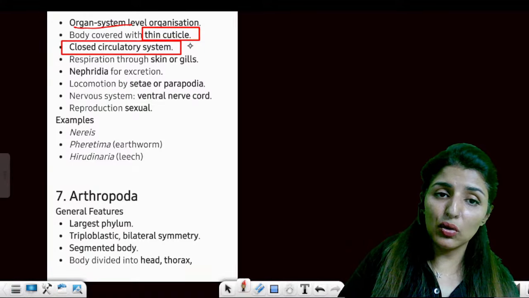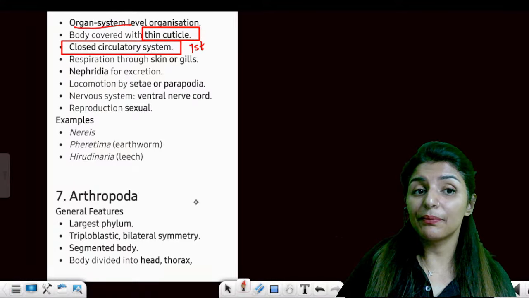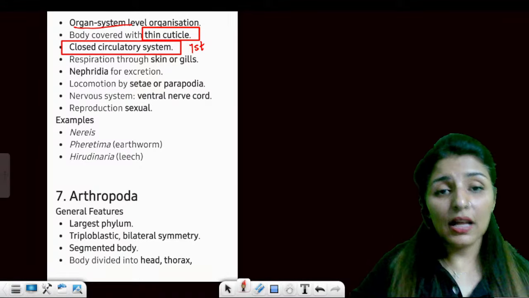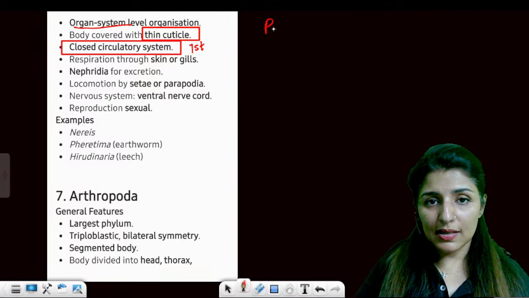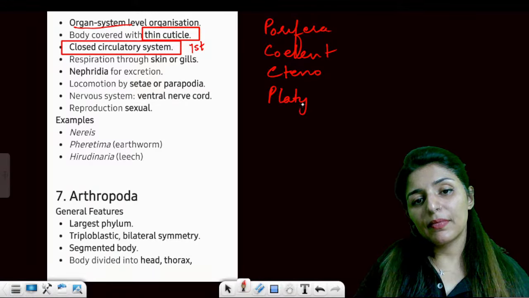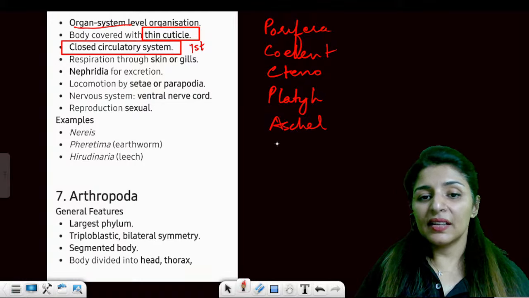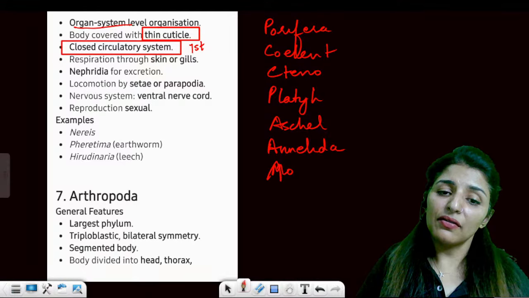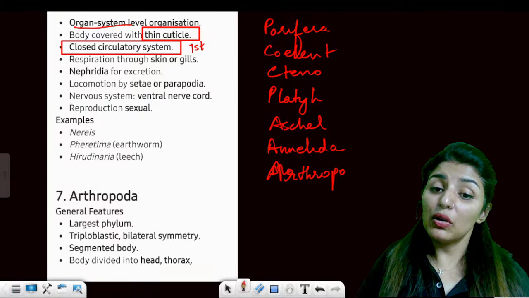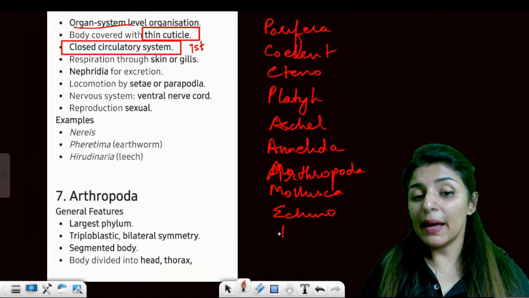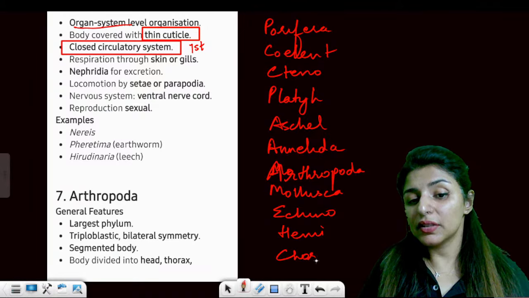Anyways, it has a closed circulatory system. The first time a closed circulatory system is going to appear is in Annelida. Before this, see, we have Porifera, Coelenterata, Ctenophora, Platyhelminthes, Aschelminthes, then Annelida, then Arthropoda first, then Mollusca, then Echinodermata, then Hemichordata, and then Chordata, right?